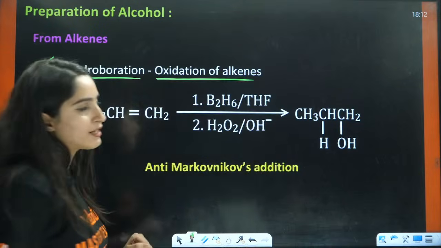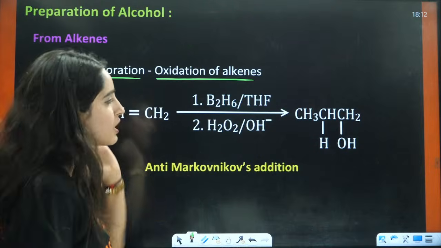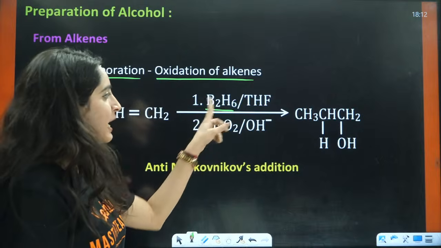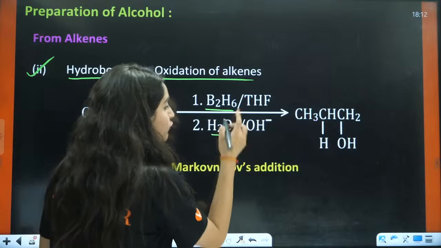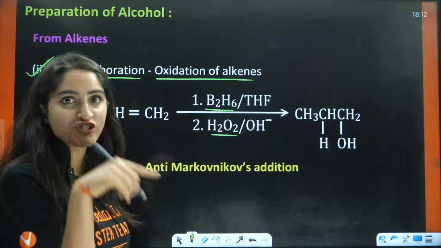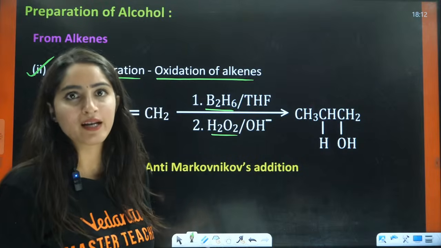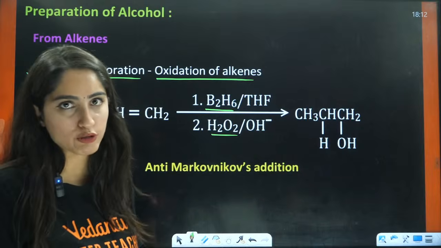Now, second is hydroboration oxidation of alkenes. If you talk about hydroboration oxidation, here we use diborane, that is B2H6, in the presence of THF. Then we use the oxidation part. For the oxidation part, we use peroxide, H2O2, in a base, KOH. You will have the formation of the alcohol.